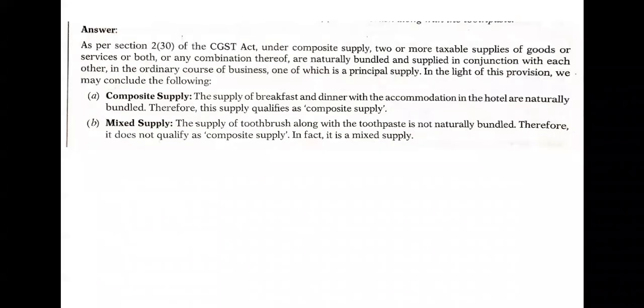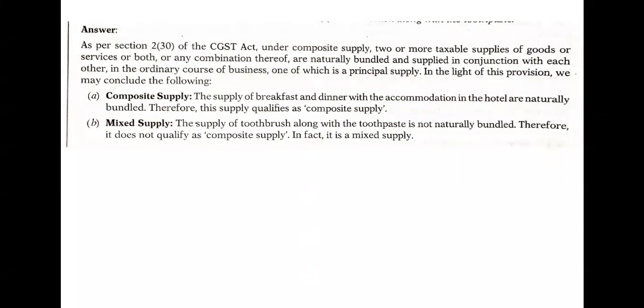As per Section 2, sub-section 30 of the CGST Act, under a composite supply, two or more taxable supplies of goods or services or both, or any combination thereof, are naturally bundled and supplied in conjunction with each other in the ordinary course of business, one of which is the principal supply.